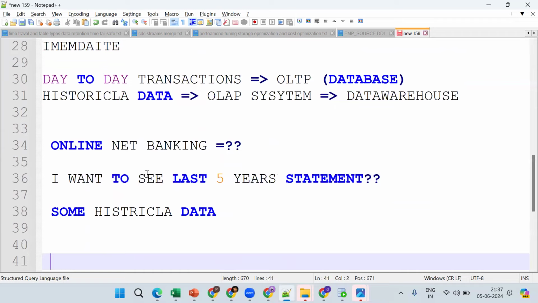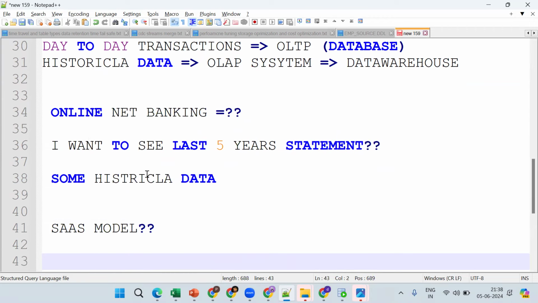Now tell me, Snowflake follows the SaaS model. Anybody tell me what is the SaaS abbreviation? Software as a service. What exactly will it do? Software as a service.